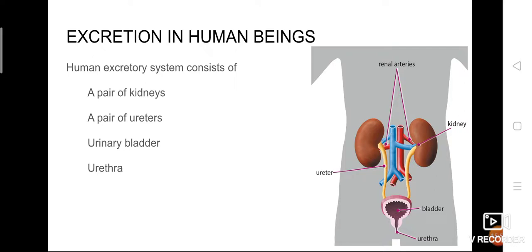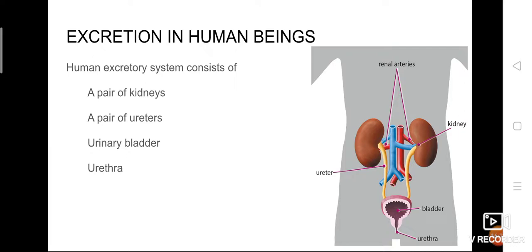So what is feces? Feces is nothing but the undigested food. We studied feces in the digestive system, so just recall, feces is nothing but the food that does not get digested. These undigested foods are released out of the body in the form of feces. Basically, feces is not a waste product because it is the undigested food.